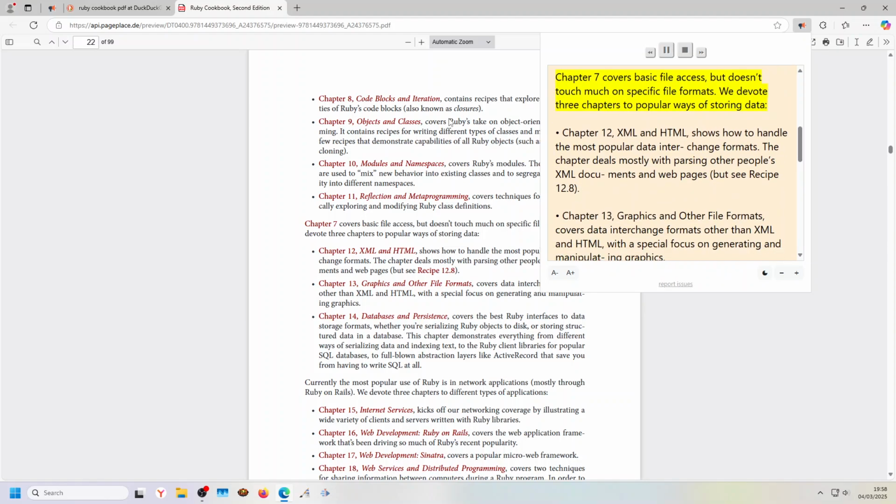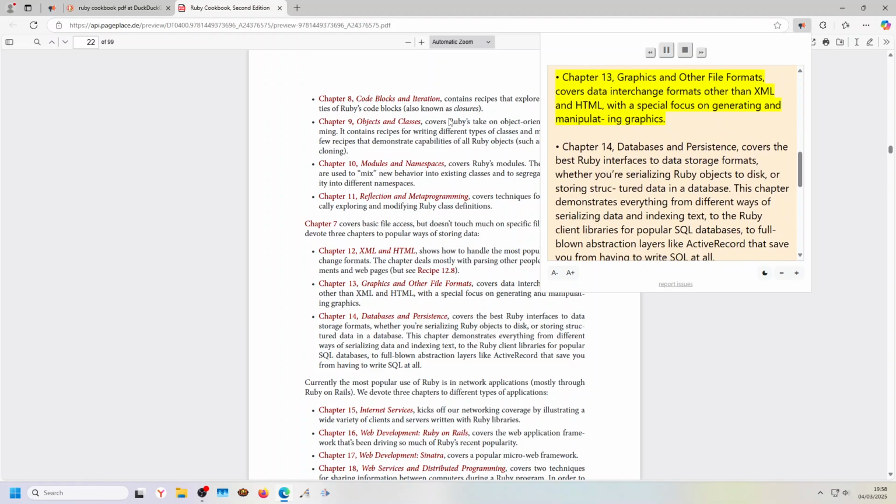Chapter 7 covers basic file access, but doesn't touch much on specific file formats. We devote 3 chapters to popular ways of storing data. Chapter 12, XML and HTML, shows how to handle the most popular data interchange formats. The chapter deals mostly with parsing other people's XML documents and web pages, but see Recipe 12.8.